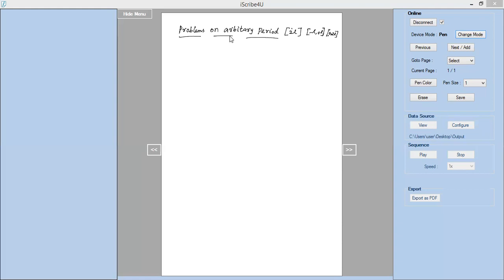Now, how do you simplify the problems in this? Already I have given the formulas, how do you write and how do you simplify also.